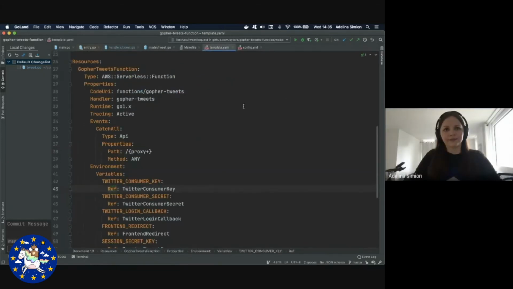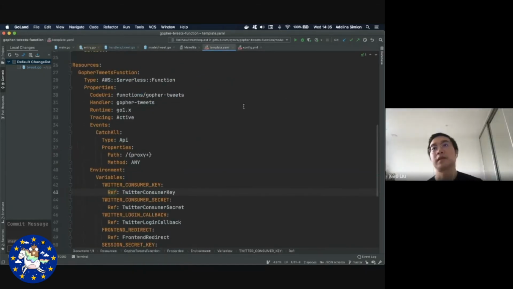Excellent. So basically, the SAM template is a CloudFormation template with a SAM syntax. It's a special syntax that allows you to build your Lambda functions more easily. Within here, we can see we defined a resource, which is a serverless function, and we defined all its properties as well as its triggers. By using this syntax, CloudFormation will later transform it into a fully compliant CloudFormation template, and it will deploy all these functions and triggers with CloudFormation.